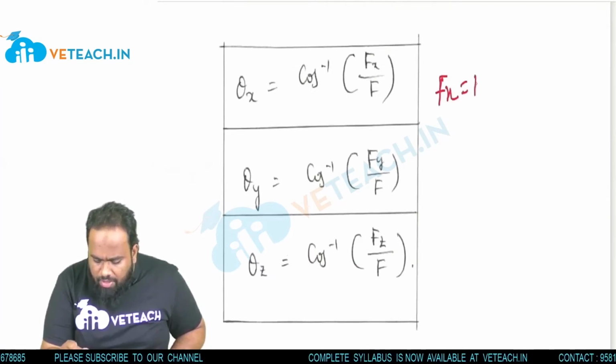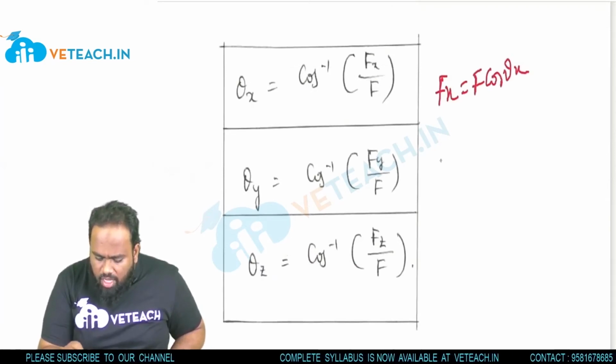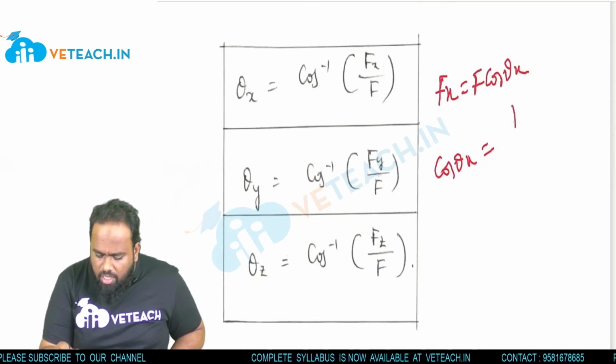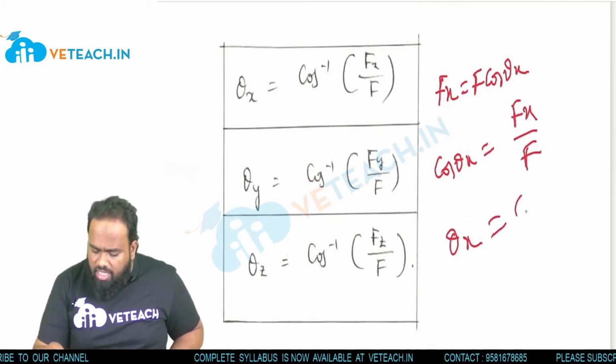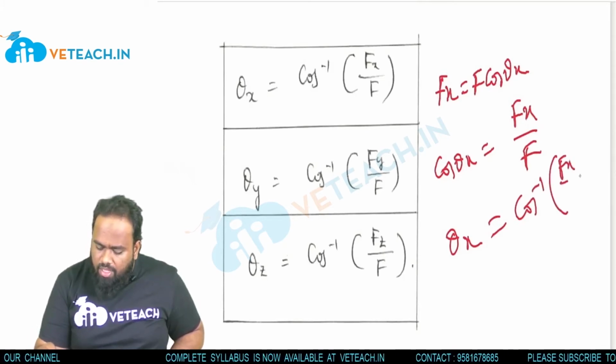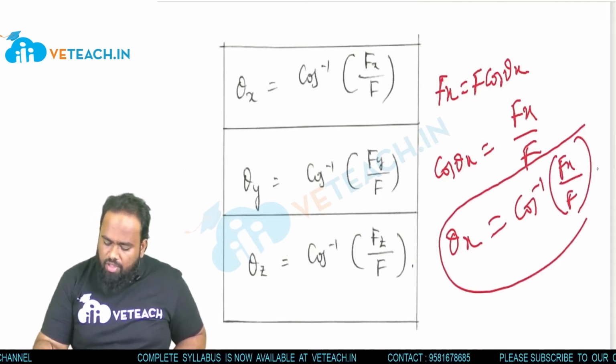We know the equation Fx is equal to F cos theta x. Now put cos theta x here, your Fx will be F. Now you only need theta x. Take cos to the right hand side, then it will be cos inverse of Fx by F.